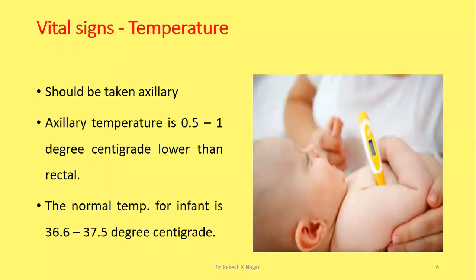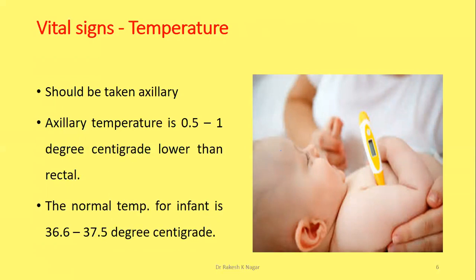Now, vital sign: temperature. The temperature site should be axillary in newborn with a digital thermometer. You can choose rectal with a rectal thermometer. You can choose tympanic membrane. Also for temperature assessment, the preferable site for newborn is axillary. Axillary temperature is 0.5 to 1 degree centigrade lower than the rectal temperature.